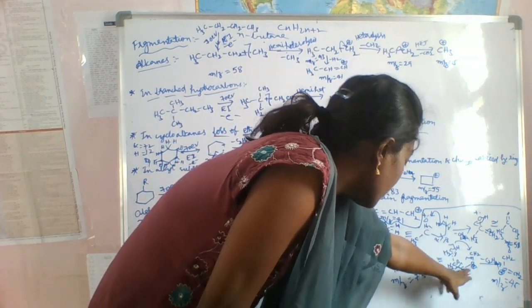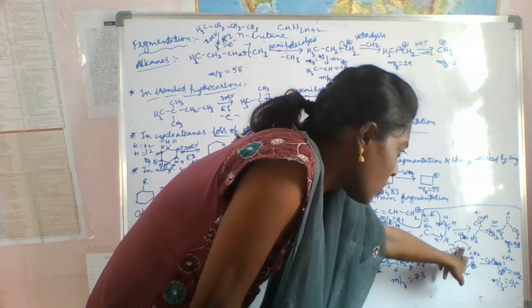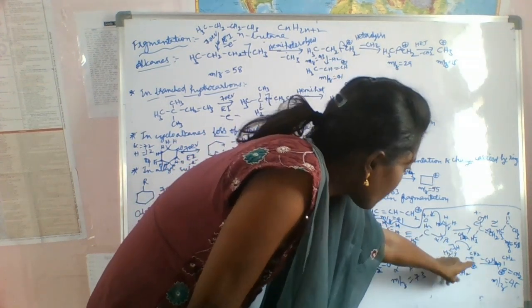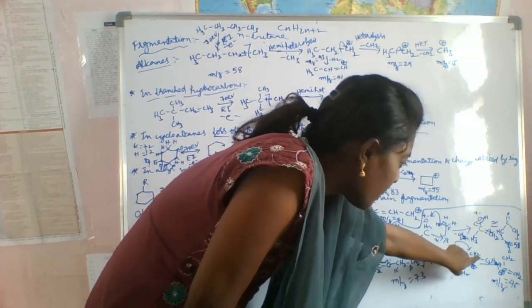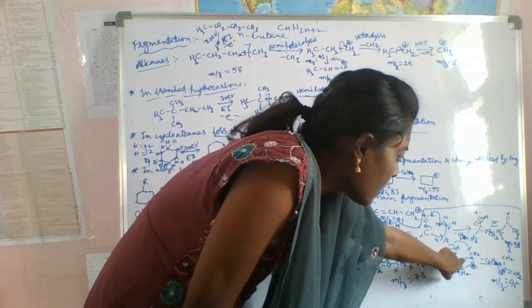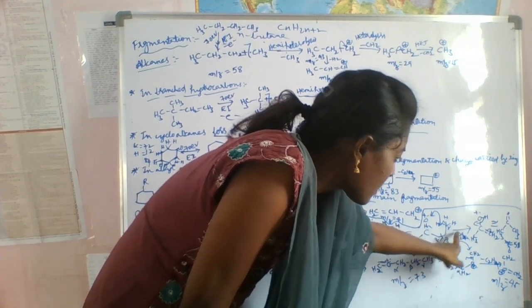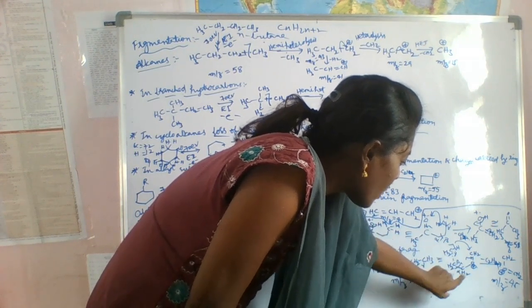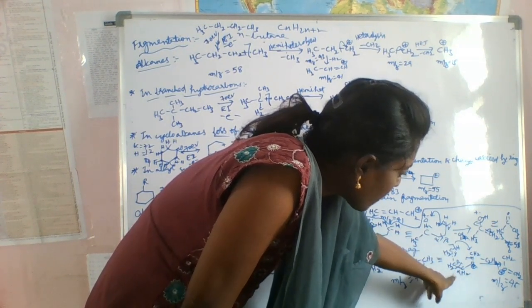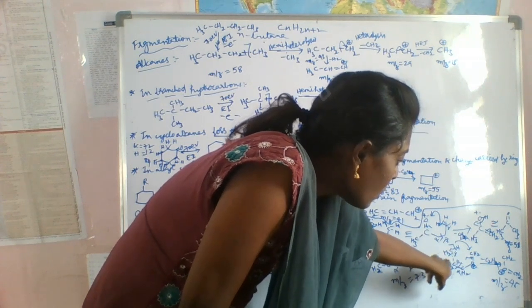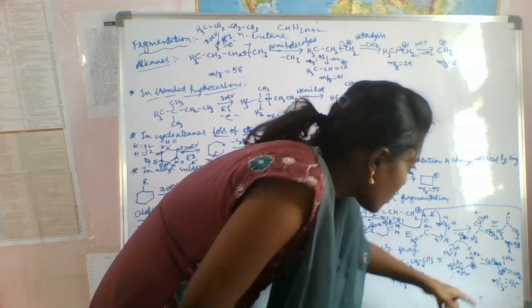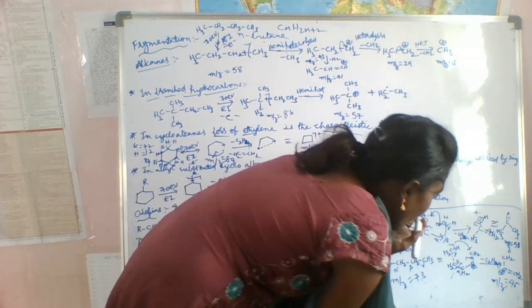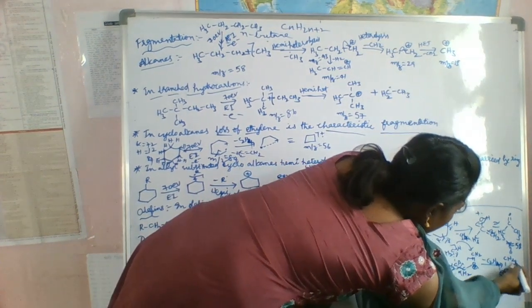CH2 double bond O, CH2. And we have to cut this, meaning we do the homolytic cleavage here, and we transfer this gamma hydrogen. Then what happens? It follows alpha beta cleavage. And we are transferring CH2 here, meaning it forms CH3 here.